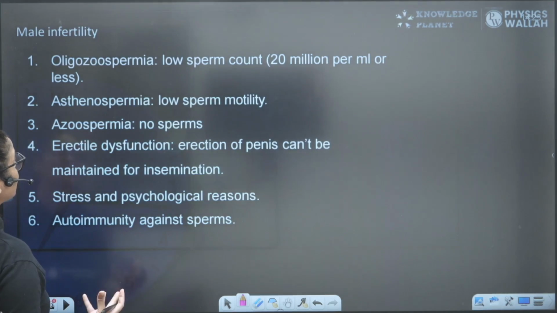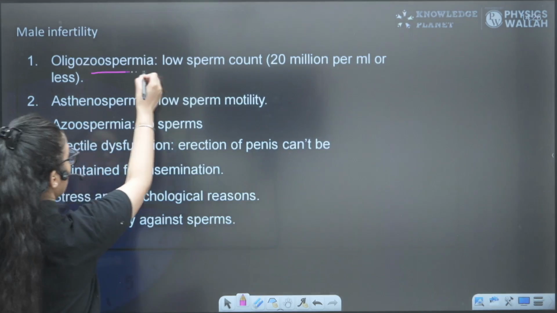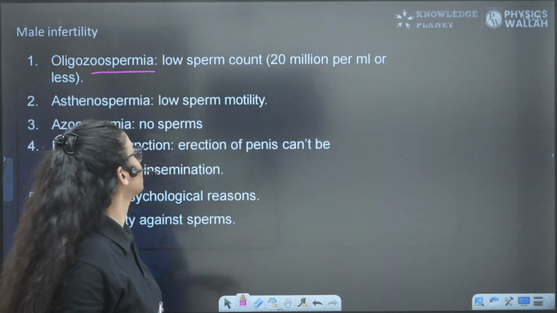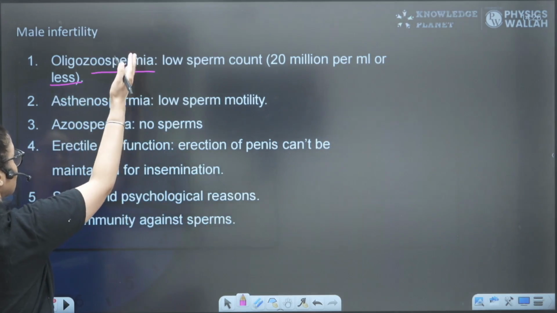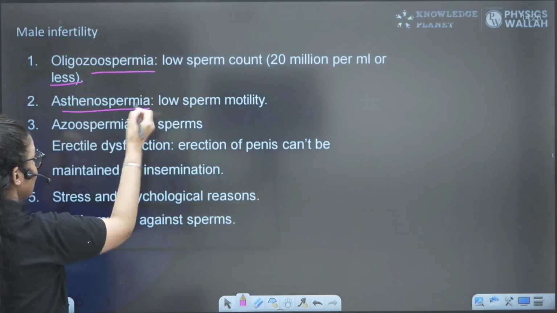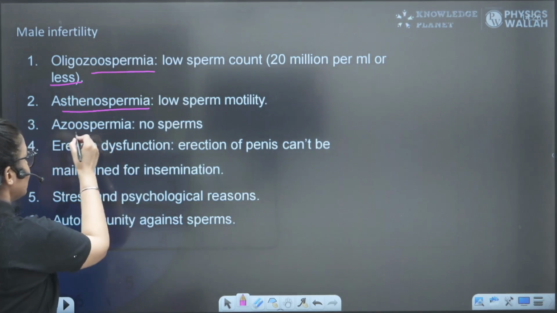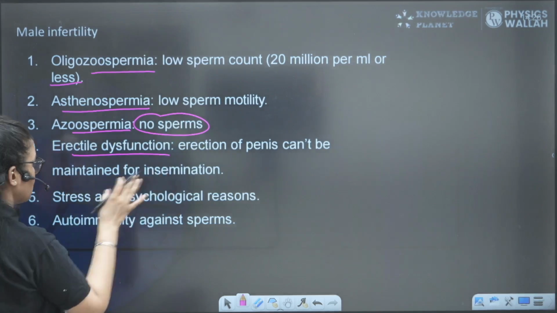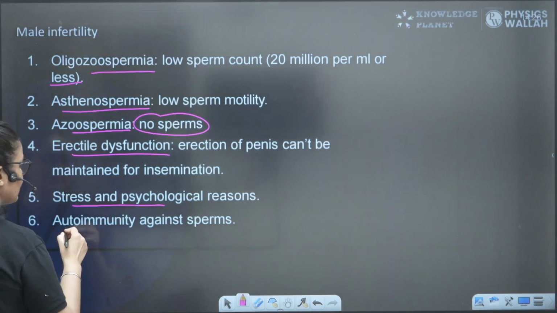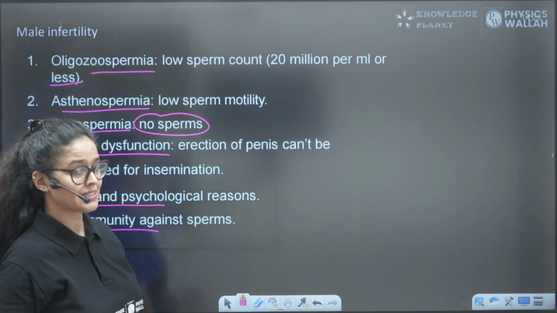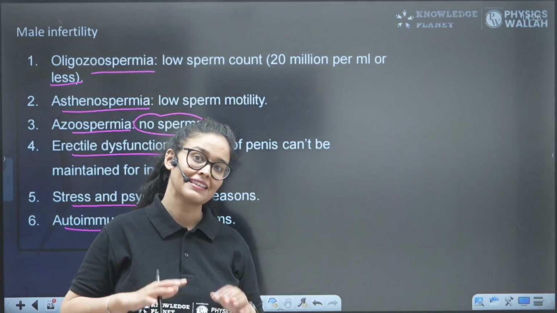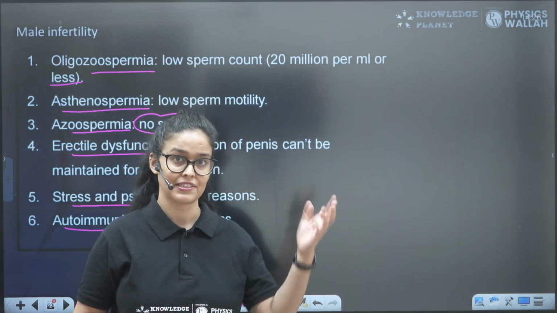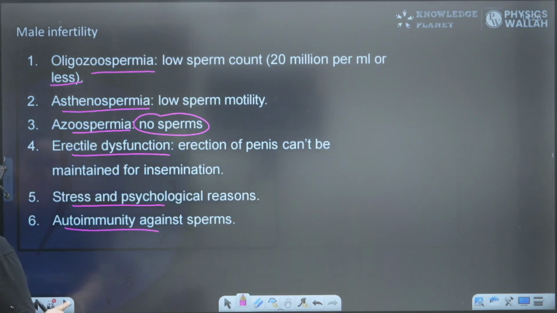So in case of males, what are the reasons for infertility? Oligospermia means low sperm count, when sperm count is less than 20 million per ml, right? So 20 million per ml or less is oligospermia, which causes infertility. Asthenospermia means low sperm motility. Azoospermia means no sperm at all. Erectile dysfunction, they are not able to inseminate. Stress and psychological reasons, autoimmunity against sperm. Sometimes their autoimmunity starts killing the sperms, right? And in that way they are not able to reproduce, they remain infertile. So these are the reasons of infertility in the male.